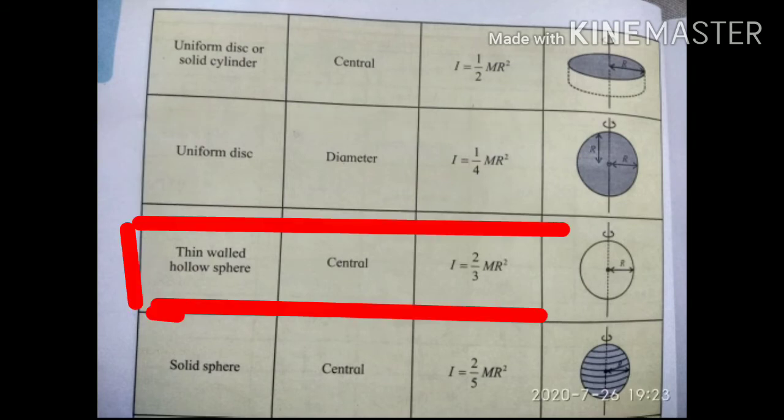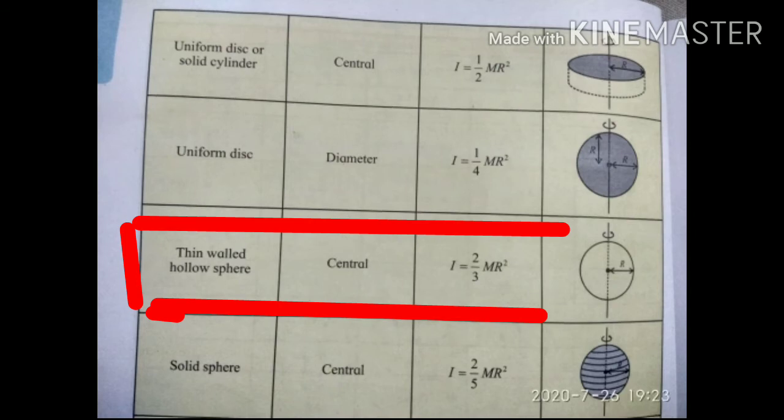The moment of inertia of a thin-walled hollow sphere about a central axis passing through its center of mass is I equal to 2 by 3 mr square, where m is the mass of the hollow sphere and r is the radius.